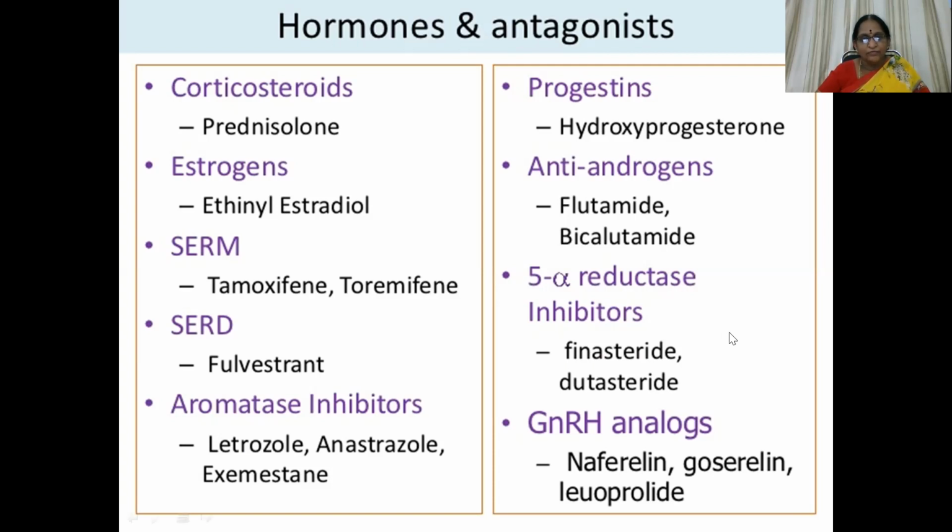Then 5 alpha reductase inhibitors, which include finasteride and dutasteride, and then GnRH analogs like goserelin and leuprolide.